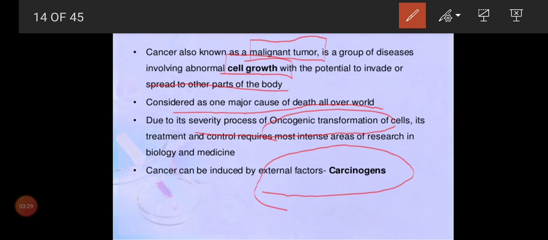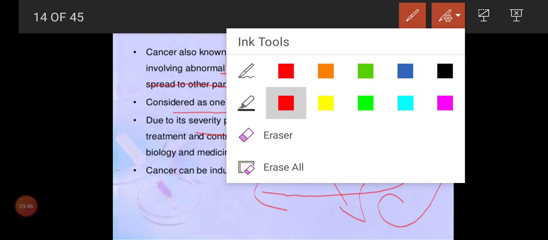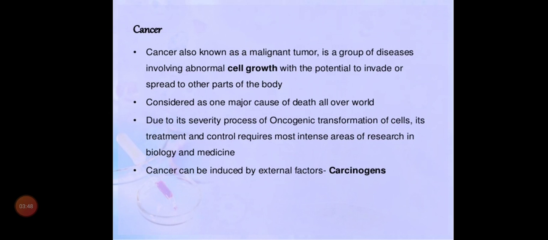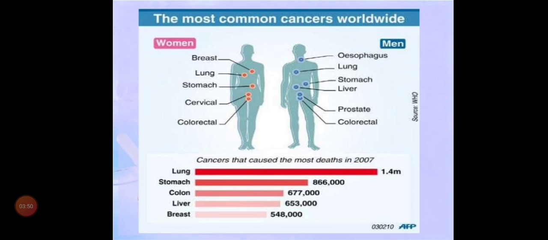What are carcinogens? Cancer causing agents are called carcinogens. C for C, you can remember. So that's the introduction about cancer.